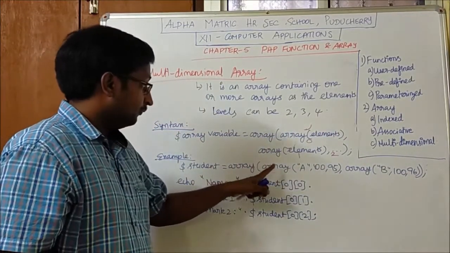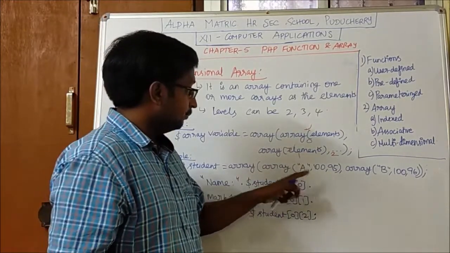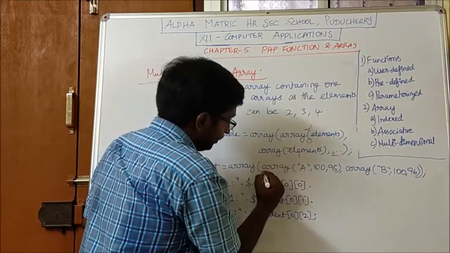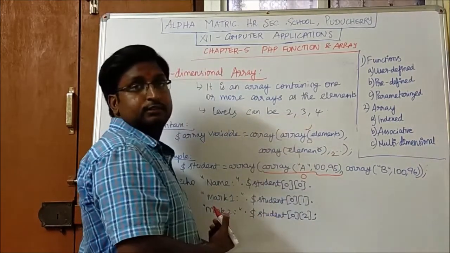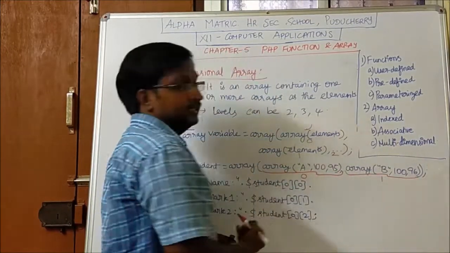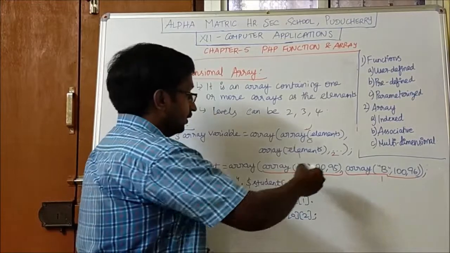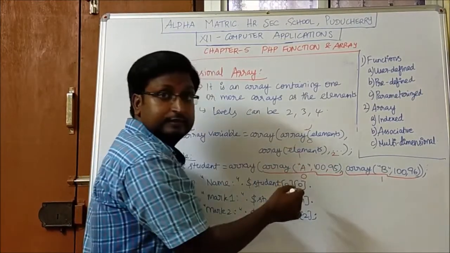Student array. Inside that array we have an array. This first element is stored at index 0. The second element is stored in the first index. Okay. Inside that we have an array with some elements.